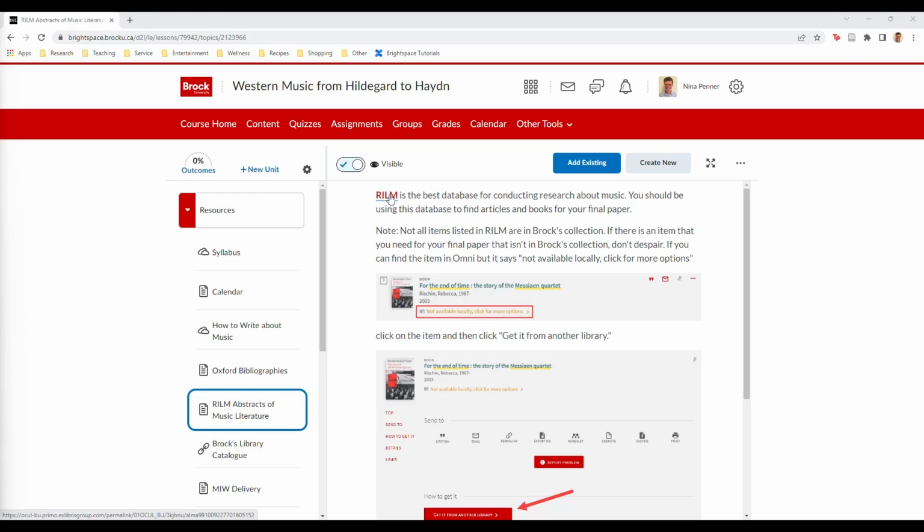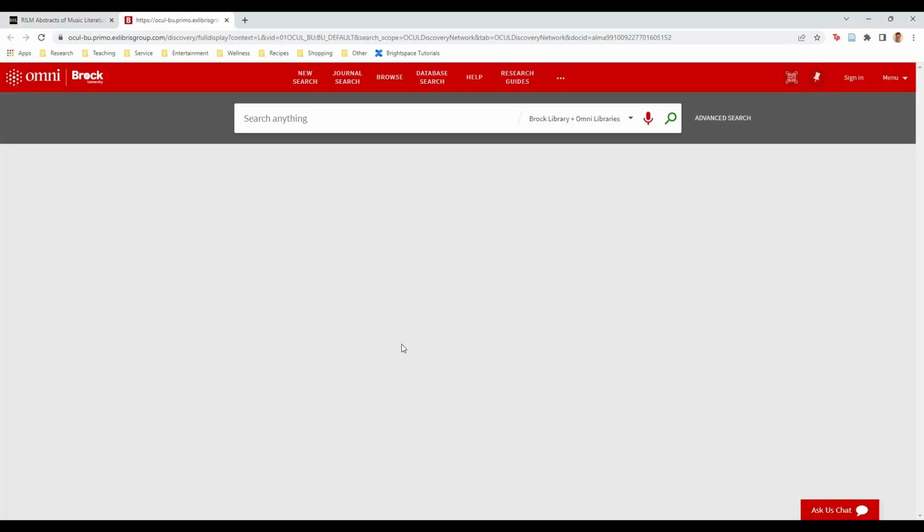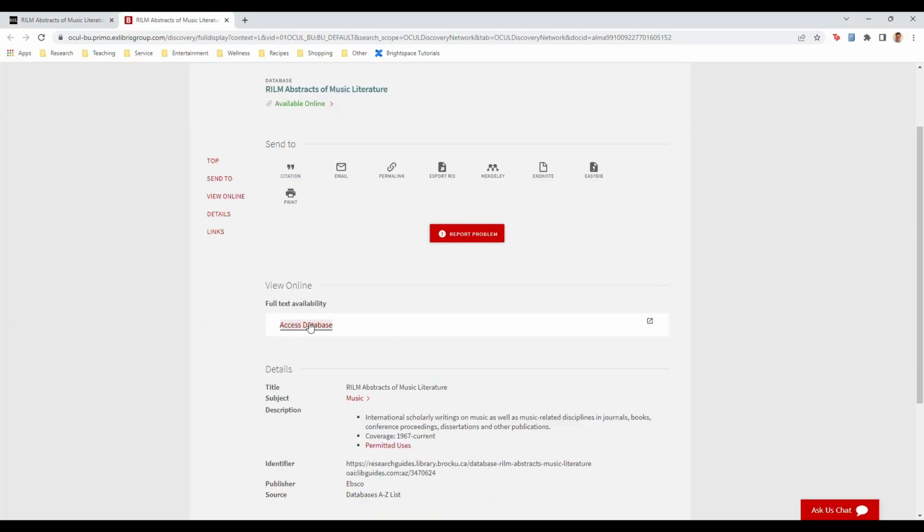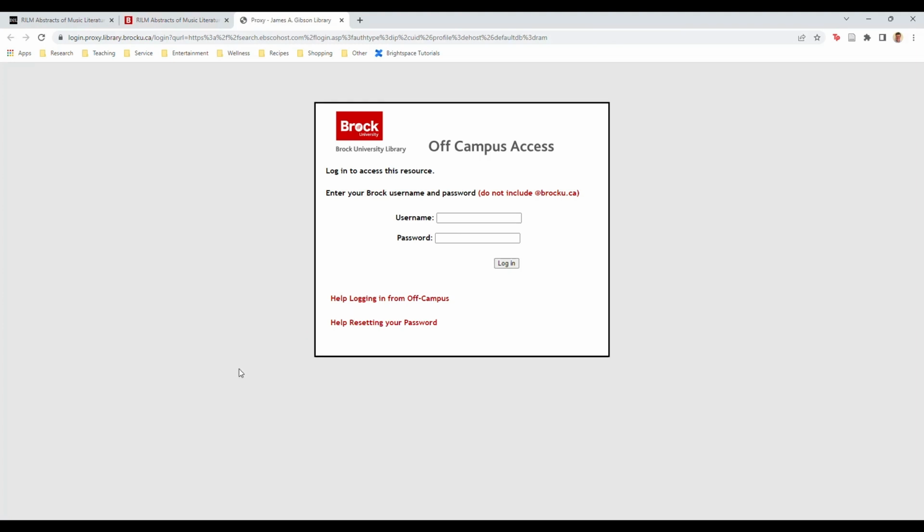Let's see what we get on RILM. You will need to log in with your Brock ID and portal password. I've already done, oh, wait a sec, no, I have to do it again. Okay.